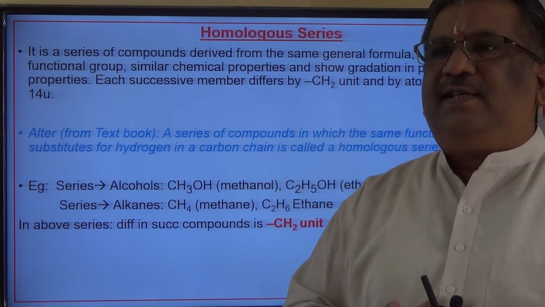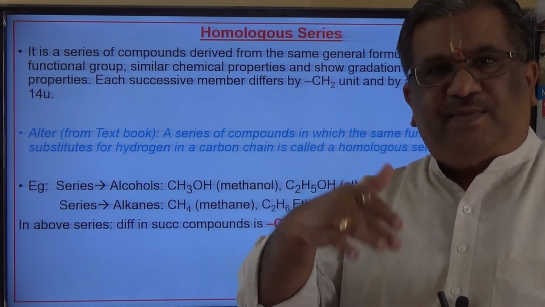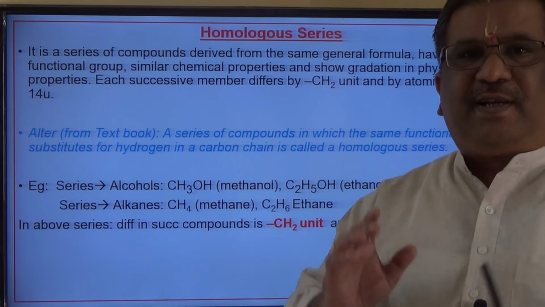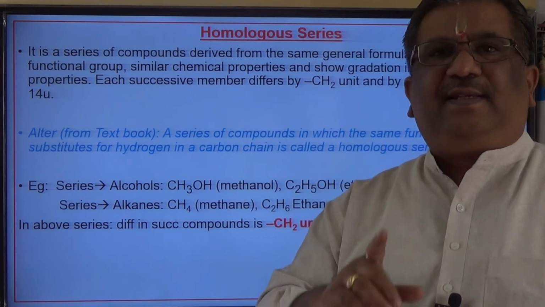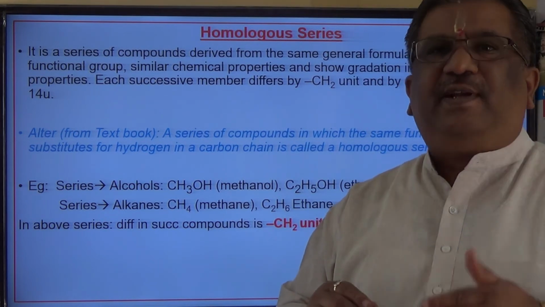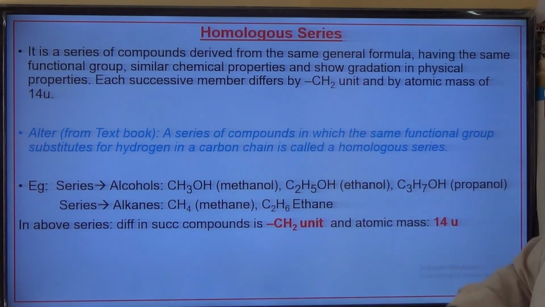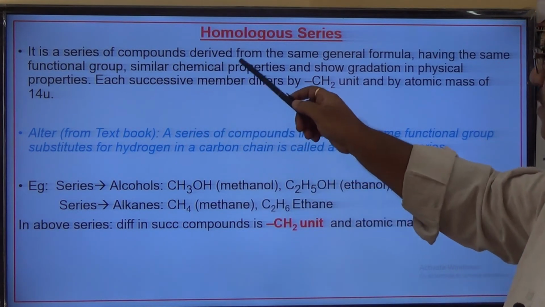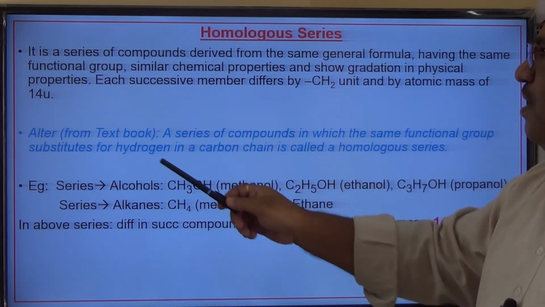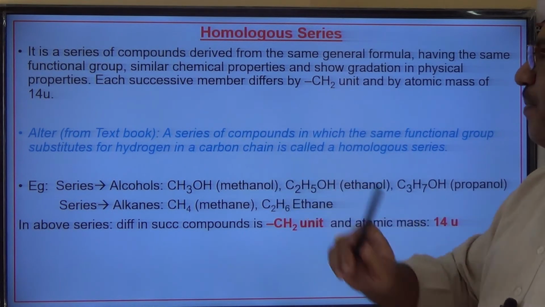So homologous series refers to a series of compounds derived from the same general formula, containing the same functional group with similar chemical properties, but there exists a gradation in physical properties. Such a series of compounds is called a homologous series. So the definition, let us see here. It is a series of compounds derived from the same general formula, having the same functional group, similar chemical properties, and showing gradation in physical properties.